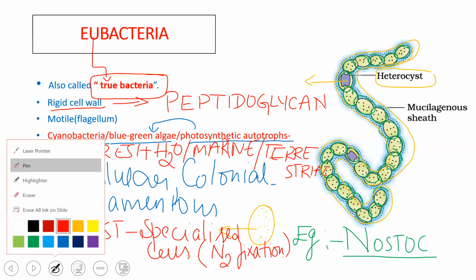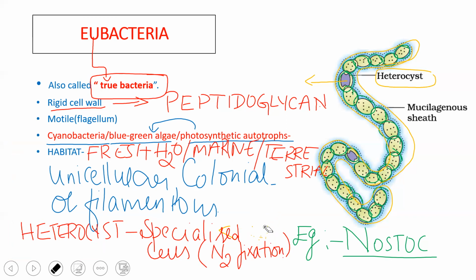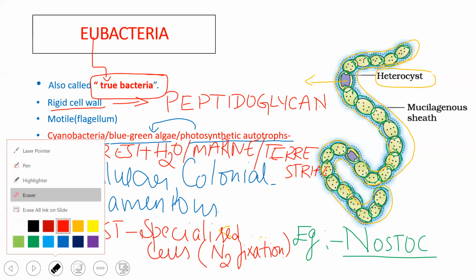The typical function of the heterocyst is to perform nitrogen fixation, and they are of great importance because they fix atmospheric nitrogen and play a very important role.